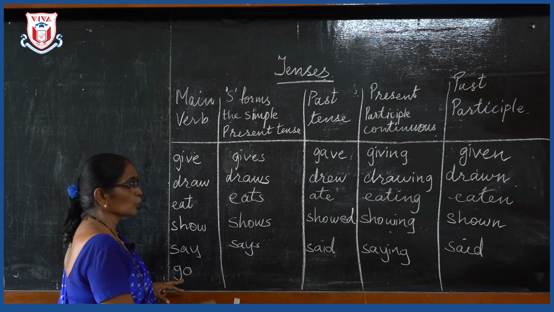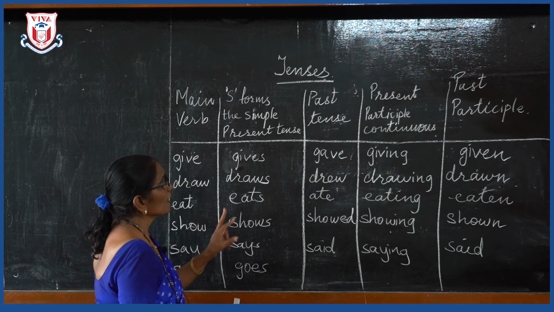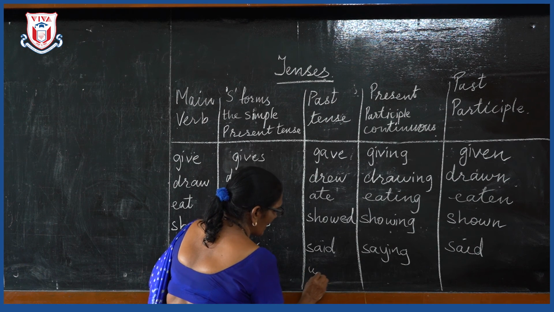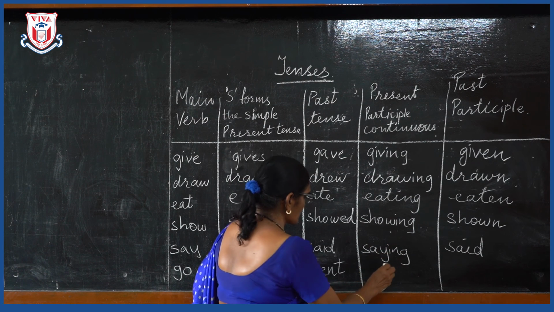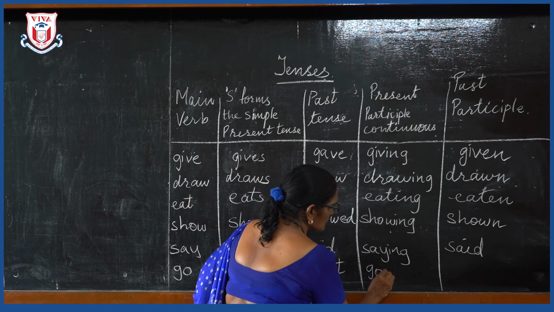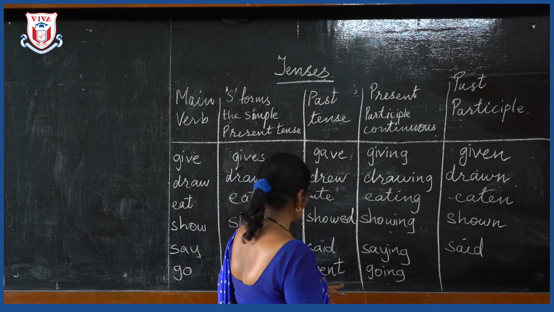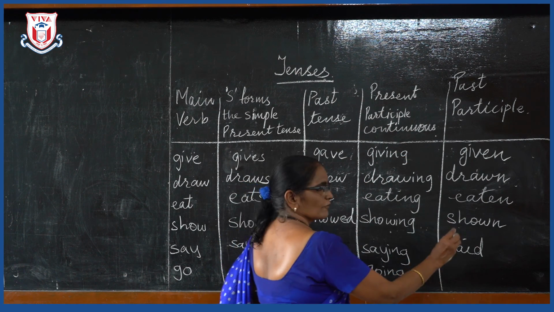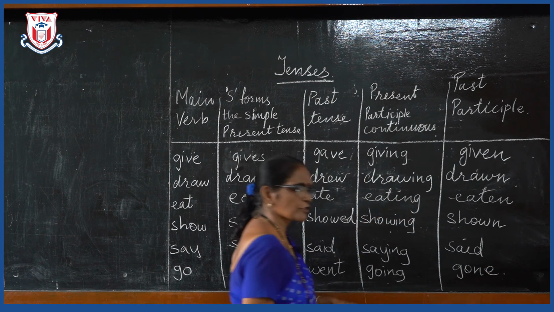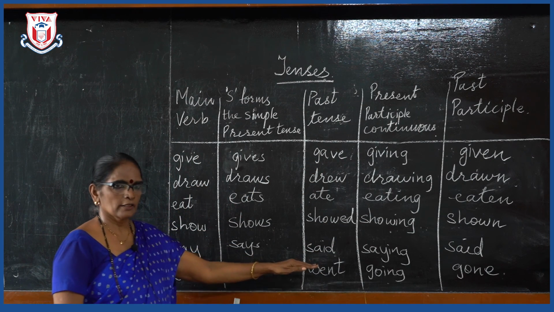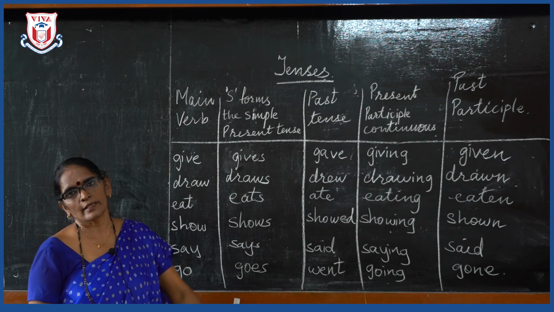Okay. Now the third one, go. Goes, G-O-E-S. Past tense went. And present participle or continuous will become going. And what is the past participle of go? Will be gone. Understood? If you learn this table by heart, it will be very easy for you to change from one to another tenses.